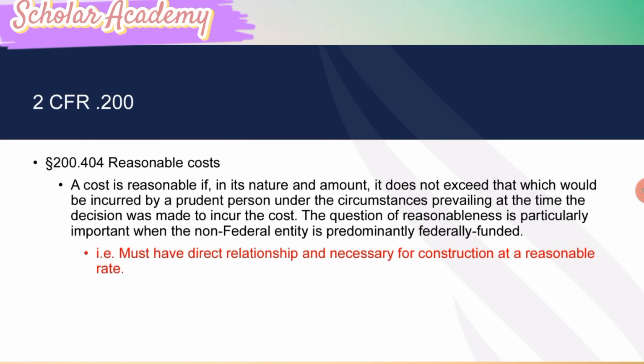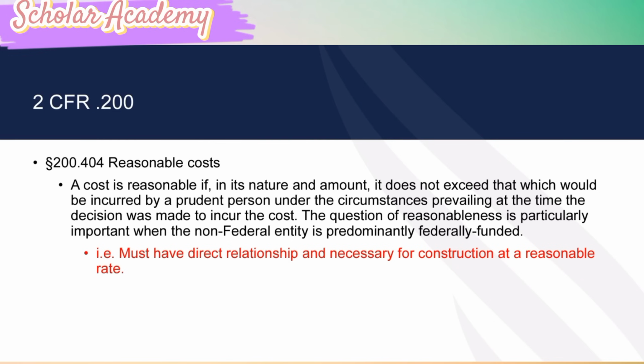आगे हमारे पास है रीजनेबल कॉस्ट. A cost is reasonable if, in its nature and amount, it does not exceed that which would be incurred by a prudent person under the circumstances prevailing at the time the decision was made to incur the cost.